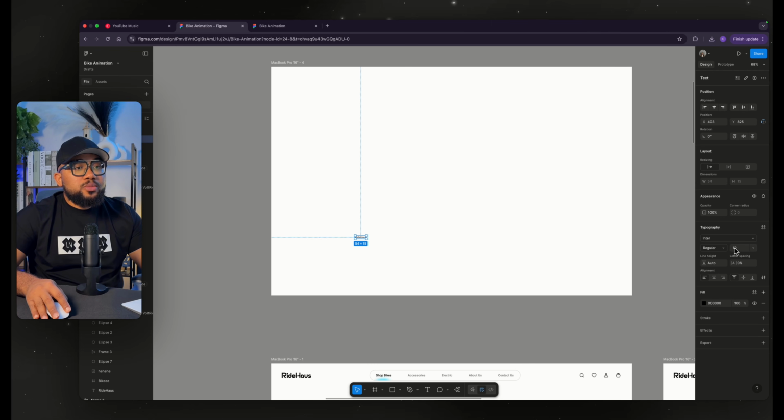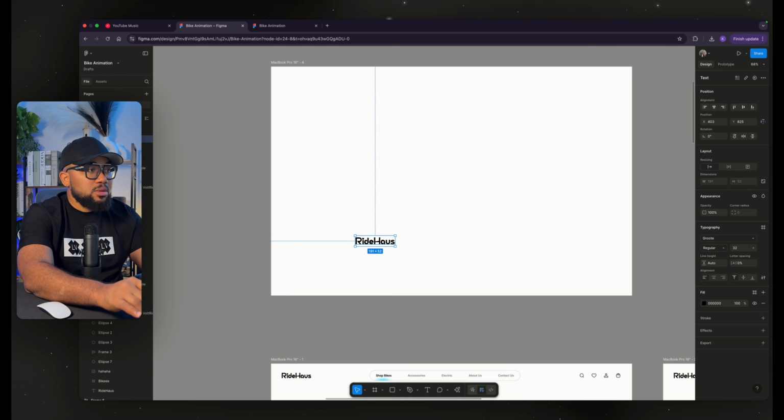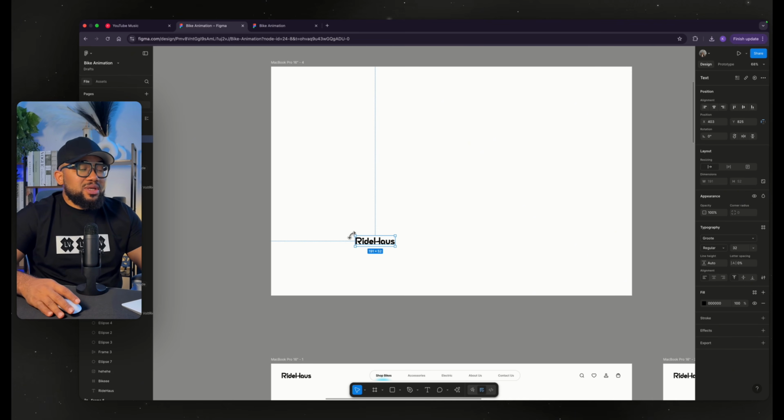So that will be medium, and I'm going to increase it all the way to 32. The font that I use is Crunch. So this is the font that I use. You can actually download it online if you want to use exactly the same font. So get this reduced, set this here.